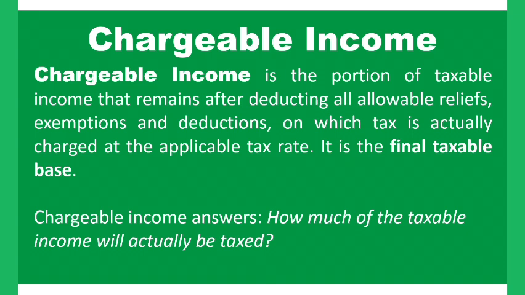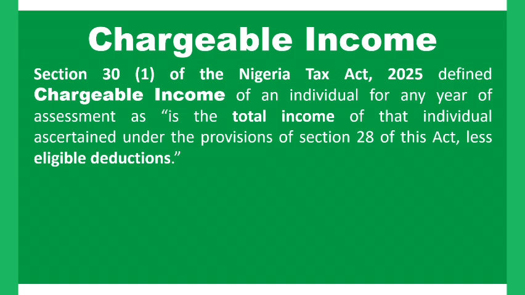That is why, for calculation purposes, section 30 subsection 1 of the Nigeria Tax Act states that the chargeable income of an individual for any year of assessment is the total income of the individual ascertained in accordance with the provision of section 28 of this Act less eligible deduction.